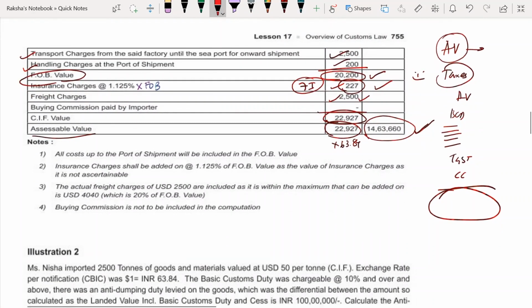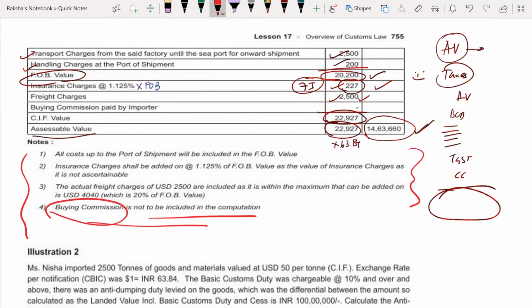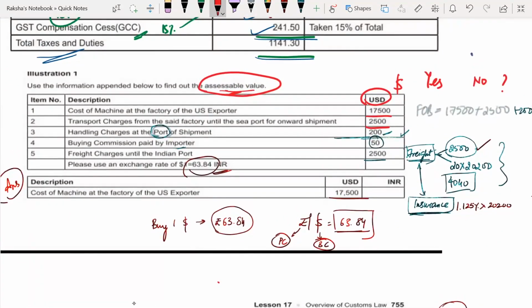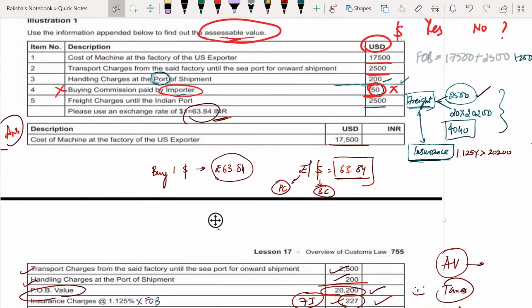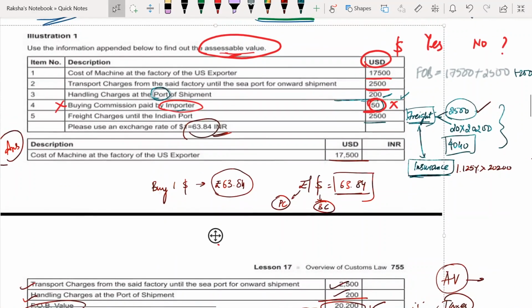Alright, so I think you can read this part. This is the explanation that they have given you. Again, buying commission is not to be included in the computation. This is what the importer is paying. Let's say I am the importer. I am paying this, so I need not include this. Buying commission is paid by whom? By the person who is importing, right?